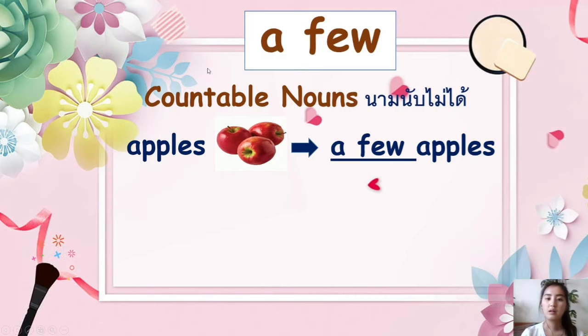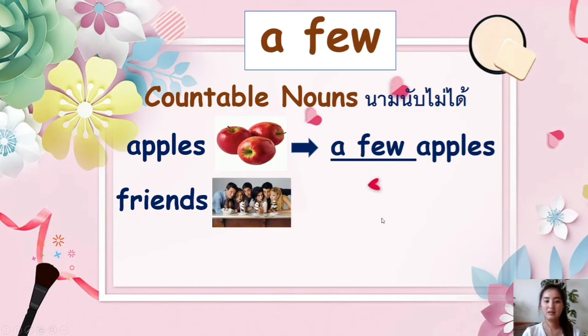Again, we use a few with countable nouns. And apples, this one, countable nouns, that's why we use a few apples. Next, friends.